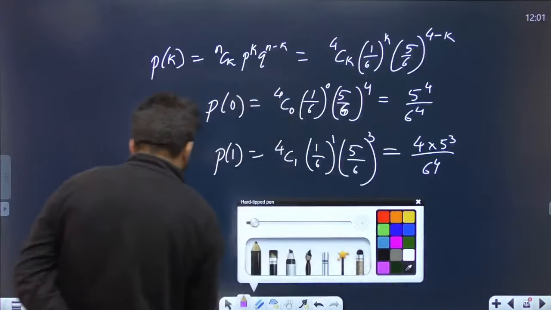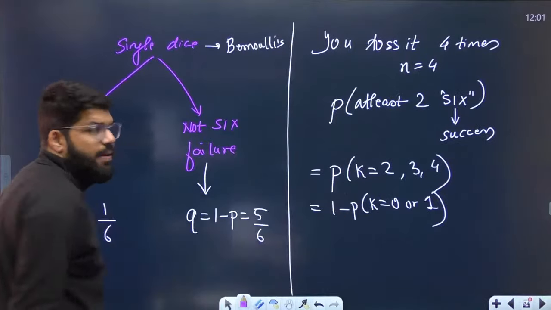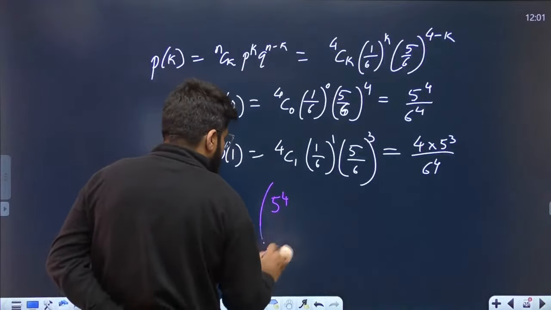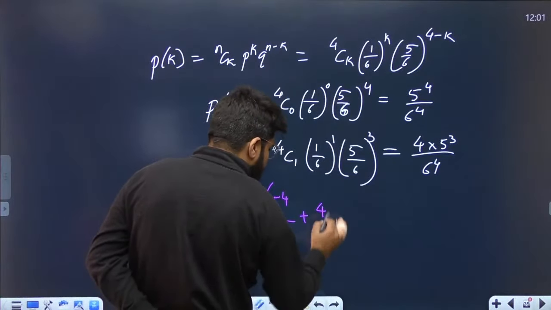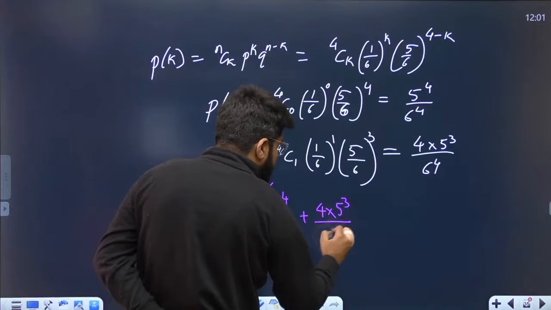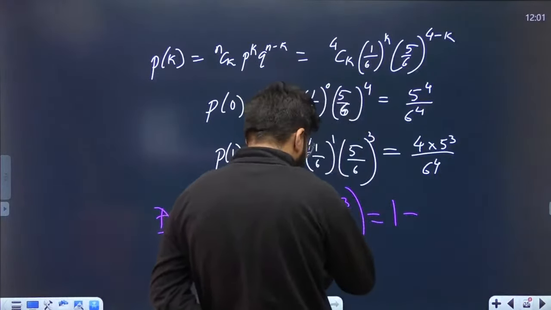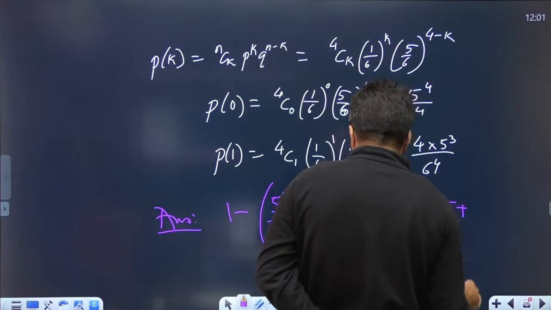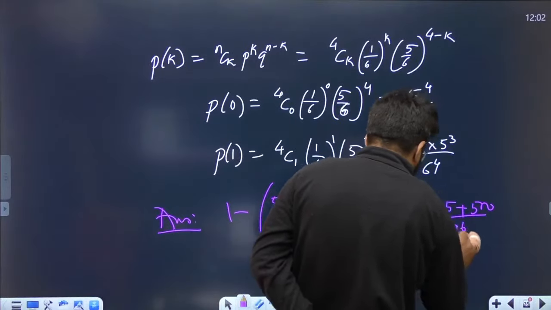So what is your answer now? Your answer, as I told you, is 1 minus the probability of 0 or 1. It is 1 minus (5^4 by 6^4 plus 4 into 5 cube divided by 6^4). So this is 1 minus, 5^4 is 625, 5 cube is 125 into 4 is 500, divided by 6^4 which is 1296.